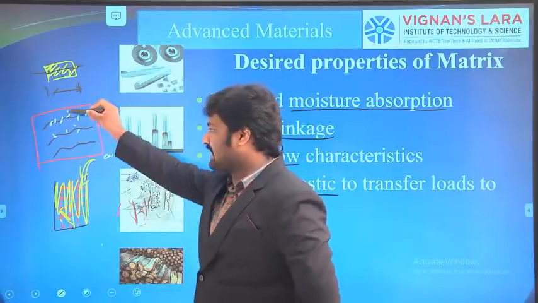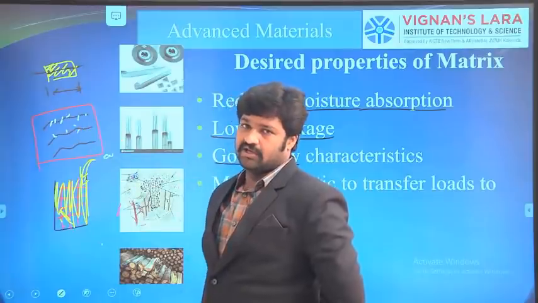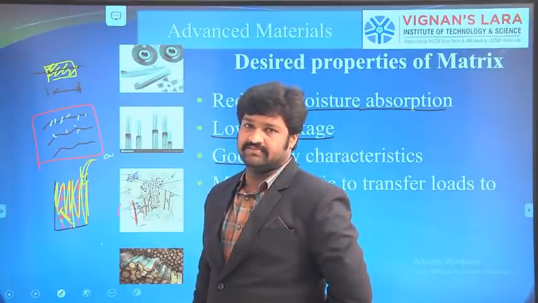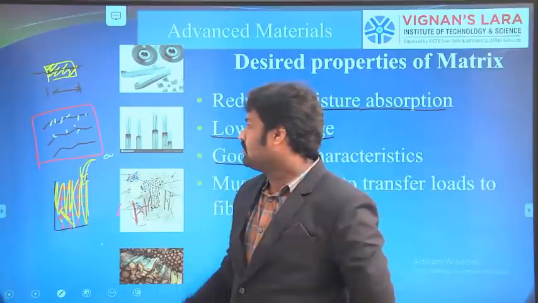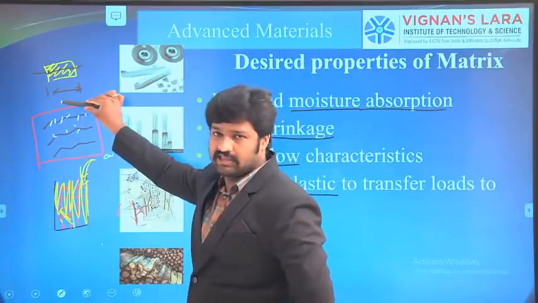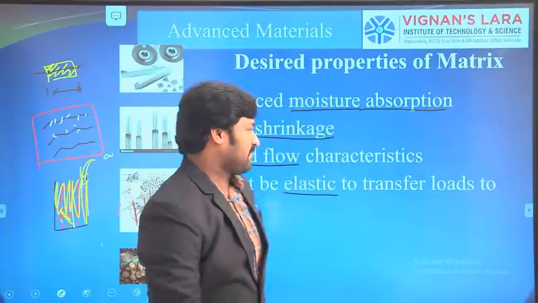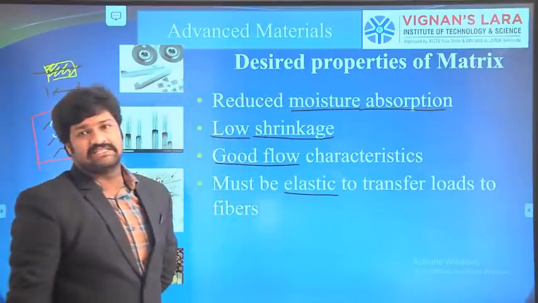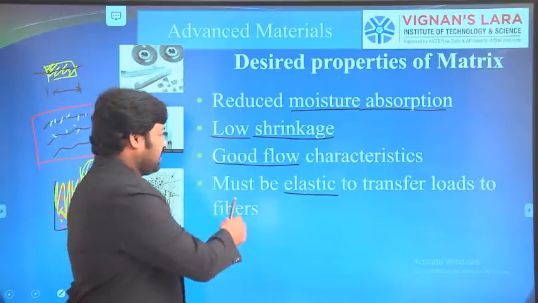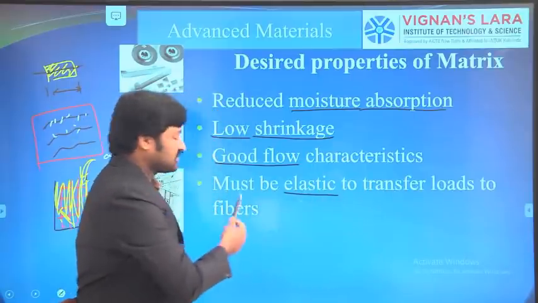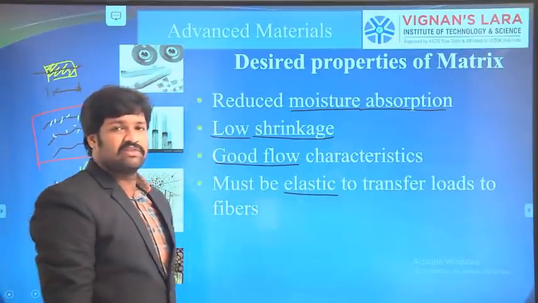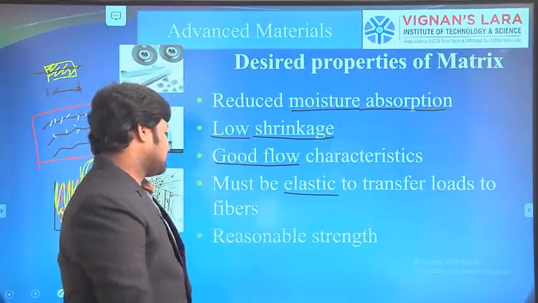Only if it is elastic will the loads be transferred from one portion to the other. For that purpose, we require the elastic nature of the matrix material, so that it can transfer the loads of the fibers.